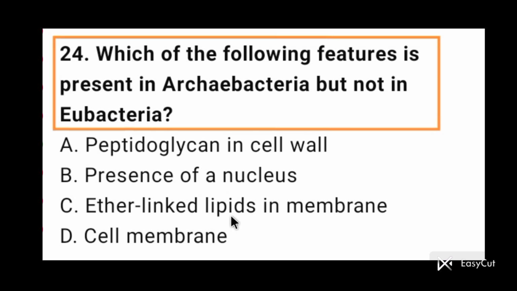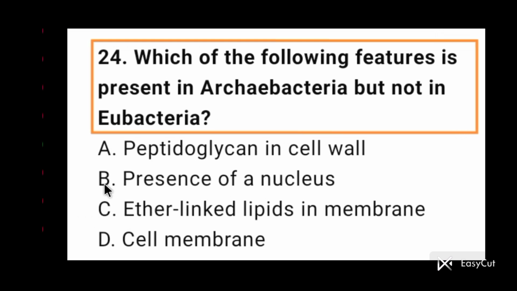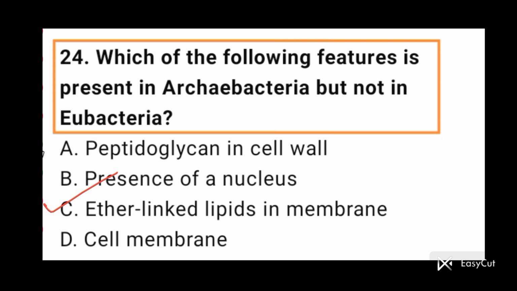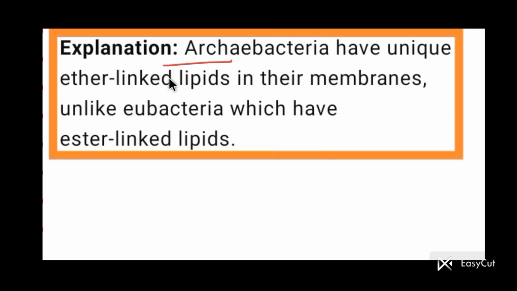Ether-linked lipids in membrane is the feature present in archaebacteria but absent in eubacteria. So option C is correct for question number 24. Archaebacteria have unique ether-linked lipids in their membranes, unlike eubacteria which have ester-linked lipids.